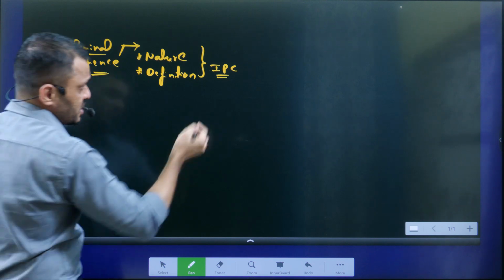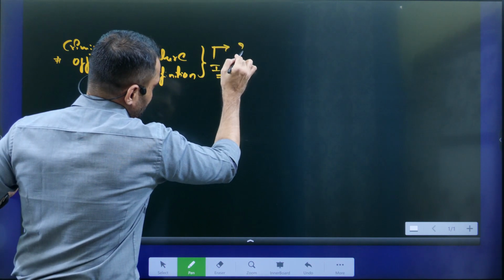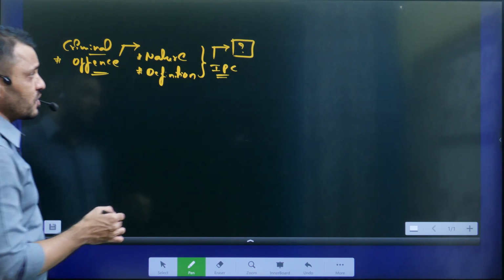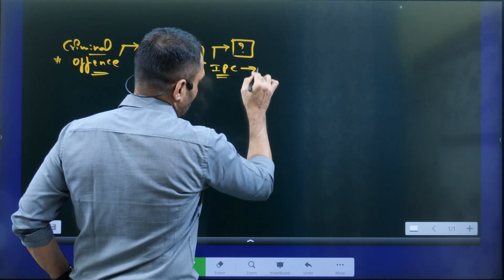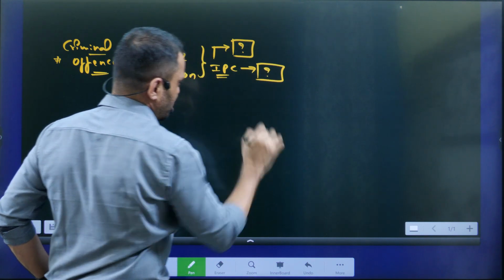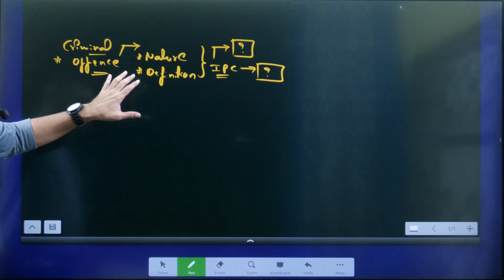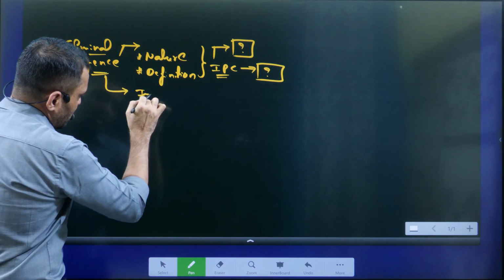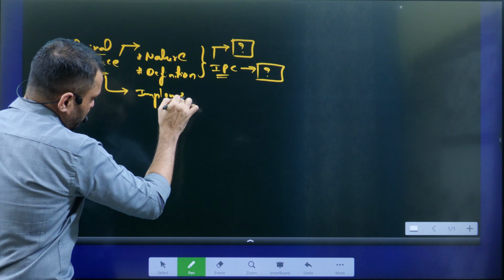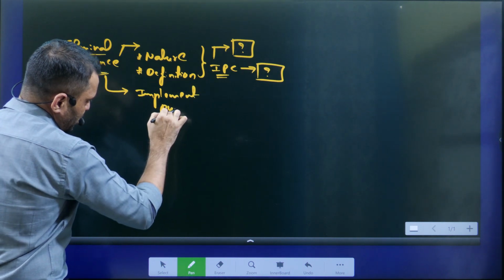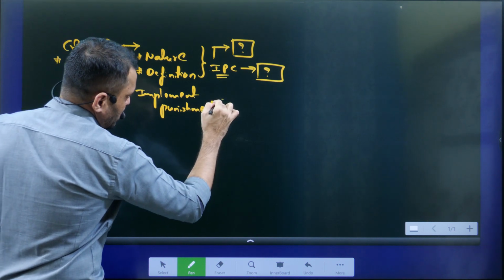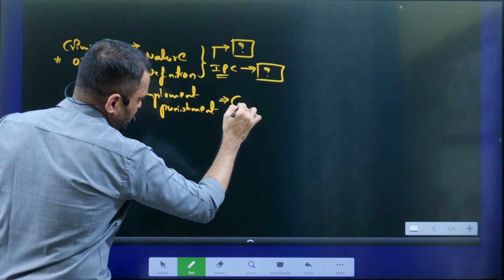If you remember, tell me students, in which year we codified the IPC, and on the recommendation of which law commission the IPC was recommended. Definition, nature and definition. Then how to implement punishment, implementation of punishment, that means what kind of procedure we have to follow, that is by the CrPC,